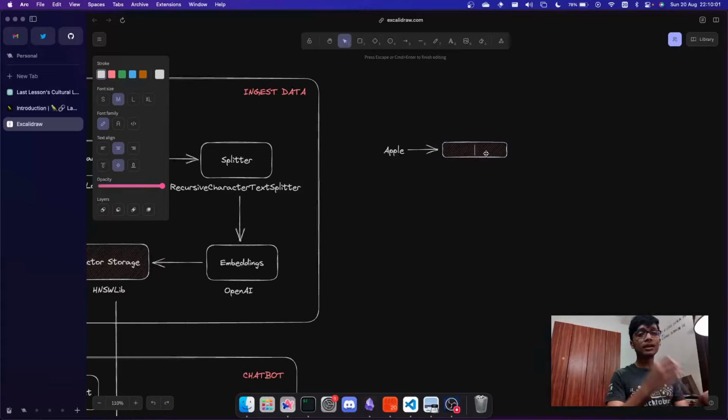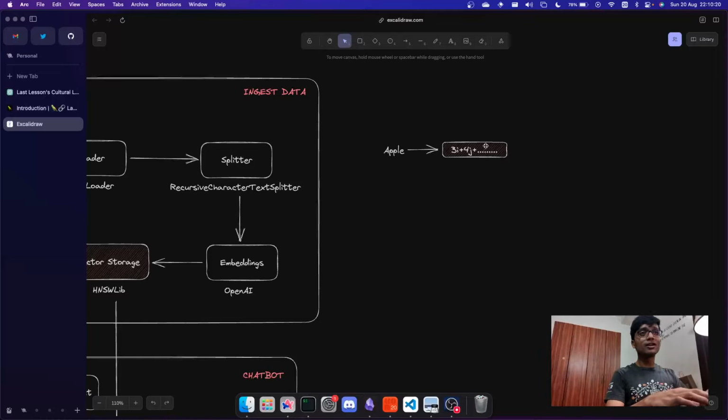The vector is numerical data, something like 3i plus 4j, and this can have multiple parameters. So this will have so many more parameters over here. This is the unit vector. For those who don't have a maths background, even I don't, honestly, this is just the basic physics stuff that I know.